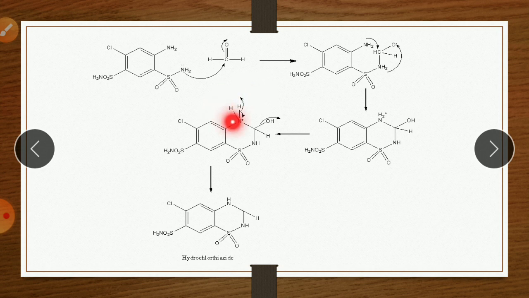So hydrogen is removed, this OH is removed, and the bond shifts here. Sorry, the nitrogen positive charge is neutralized and this OH is removed. So it forms the hydrochlorothiazide.